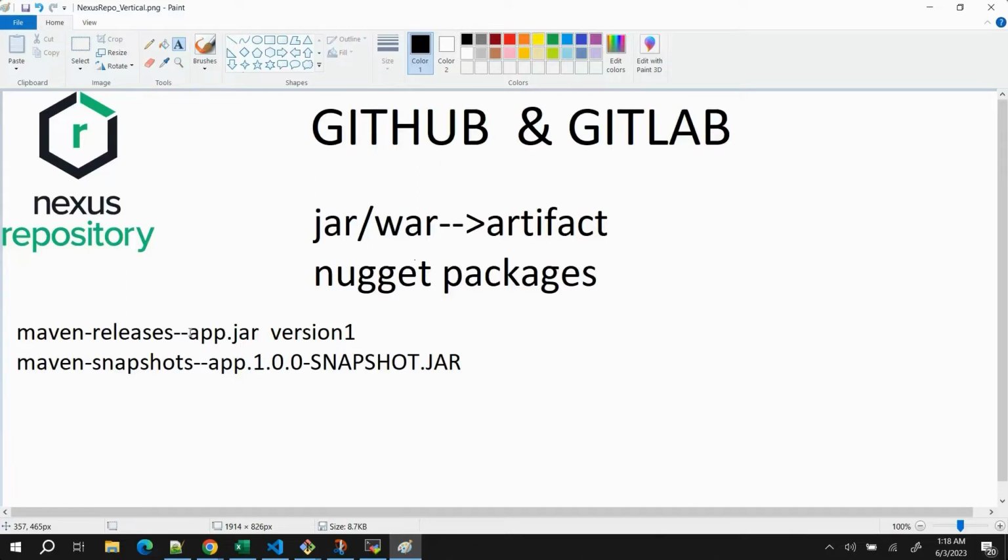GitHub and GitLab are source code management tools, but Nexus repository is a repository for artifacts. And artifacts are not just jar, war, NuGet packages, but even POM files could be artifacts. Sometimes we push POM files also. I will show you what the different forms of artifact are. Now you understand what Nexus is.